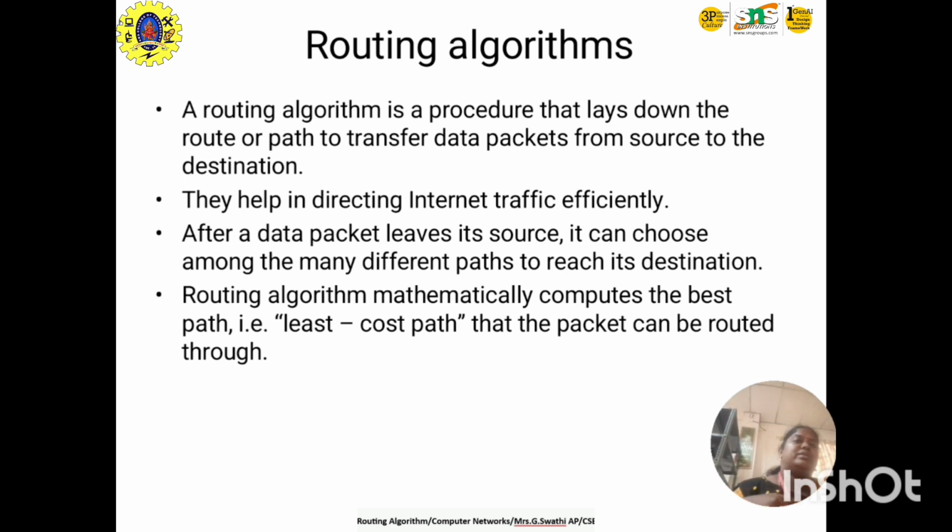If there is any corruption or failure, it will be difficult to take over. So we have a routing algorithm to show the path to transfer from source to destination.